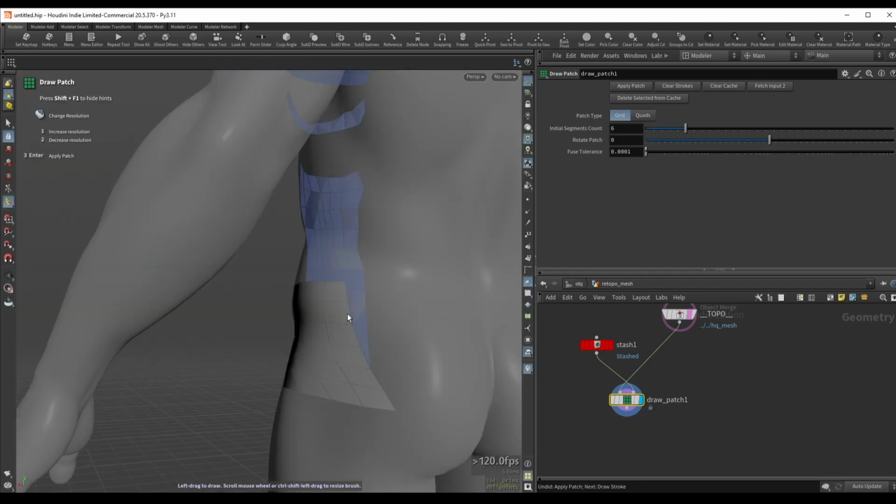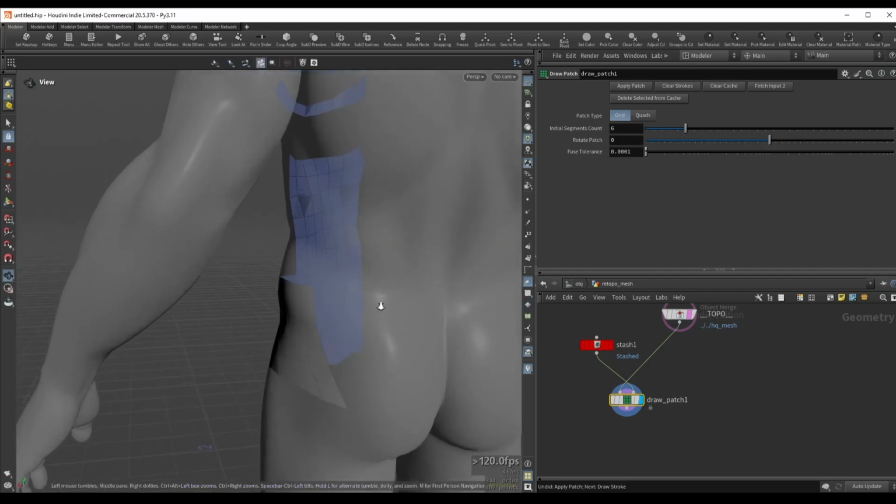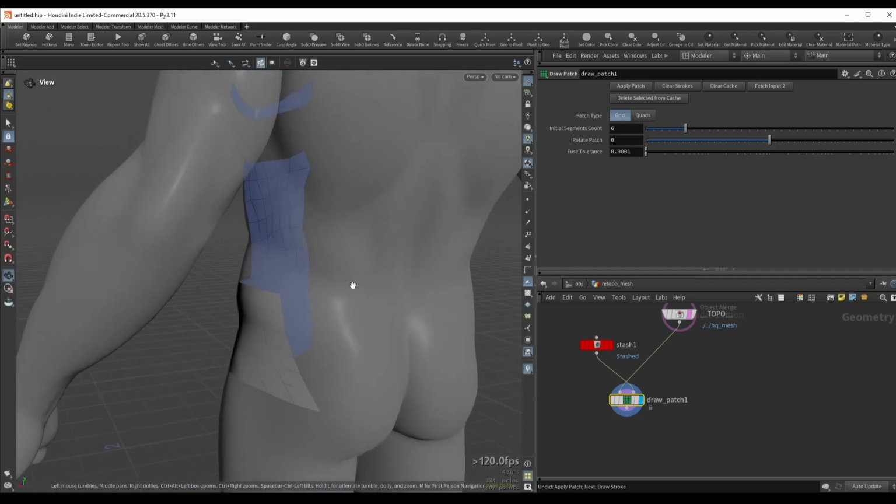And I believe the first time that I saw this kind of tool was with Topogun, and I used Topogun in the past, and really 90% of the reason that I used Topogun was specifically for this patch tool that we now have in Modeler. So this is really a godsend when it comes to topology, because we can quickly fill out an entire mesh, and then with the Polypen tool and with all of the other Modeler operations, we can come in and we can really fine-tune our mesh however we see fit.